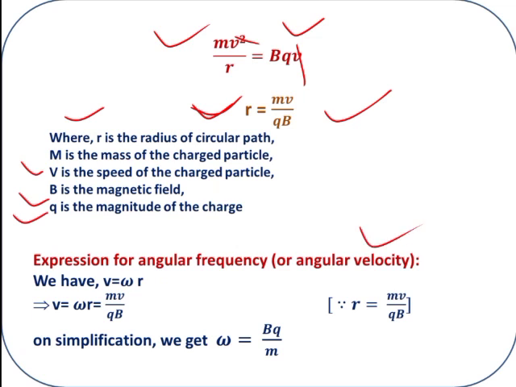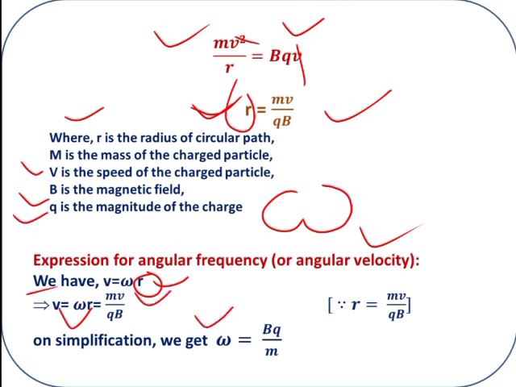Now, the expression for angular frequency or angular velocity, both are the same, and both are denoted by the omega symbol. Now, v is equal to omega into r. We know what r is; we just understood the radius value. Substitute the r value in this expression, mv divided by qB.